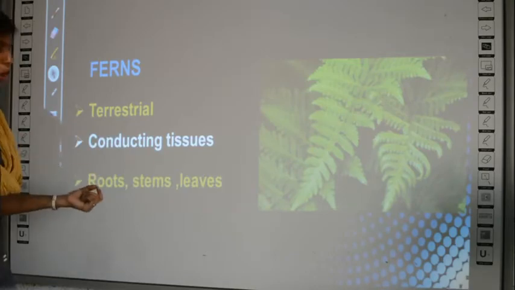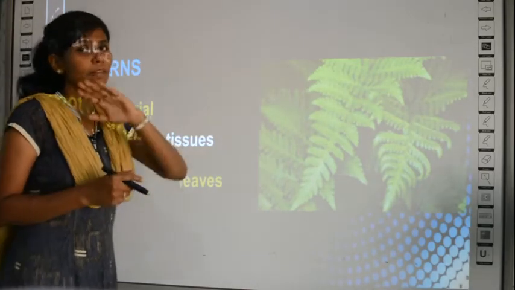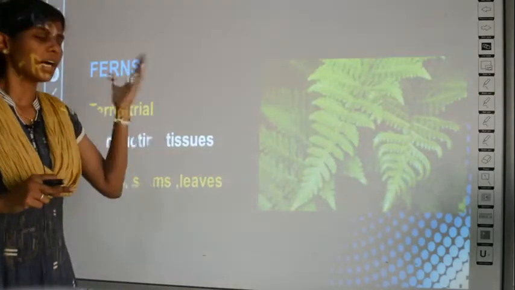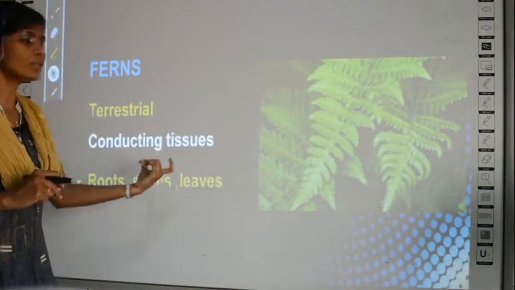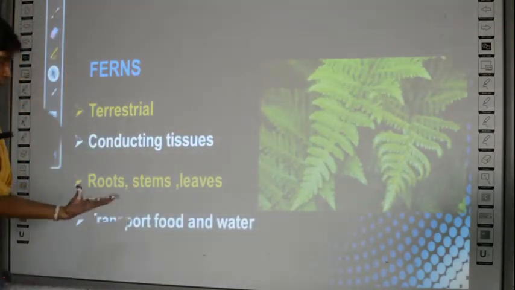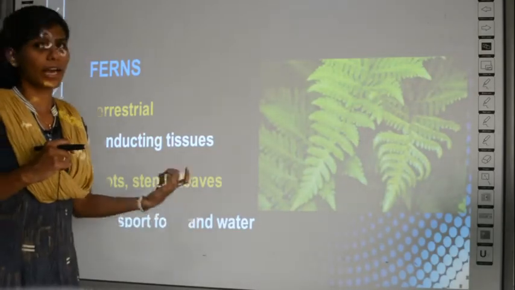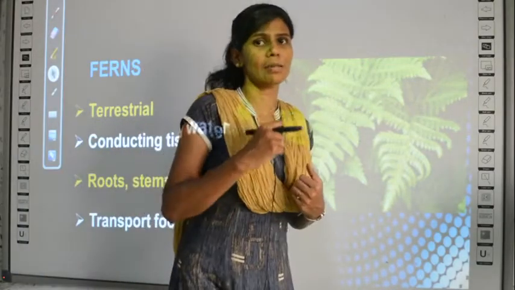They have proper roots, stems and leaves, whereas the previous two groups did not have true roots, stems or leaves. So because they have conducting tissues, they can transport food and water just like the higher plants.